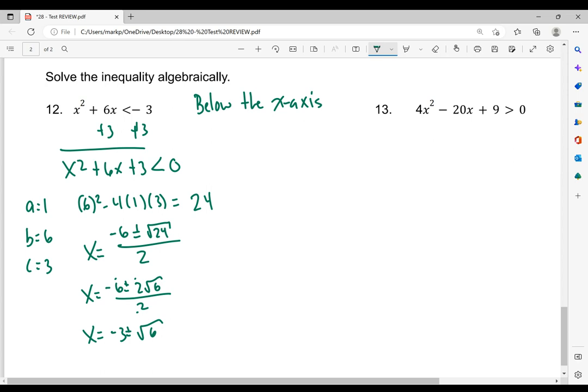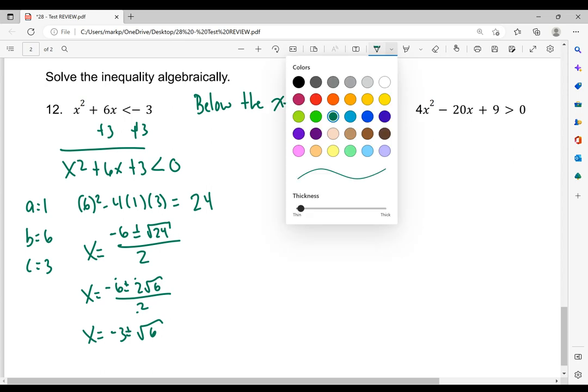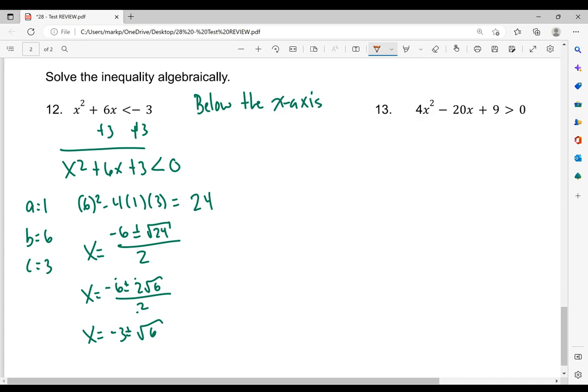Now, the one thing I need to do, though, if you don't know where these numbers are, we're going to convert them to decimals. So I'm just going to type this in the equation. Again, I think you could have typed it in right here if you wanted to verify it, but I simplified it down there. So I'm going to type it in from here. So -3 plus the square root of 6. And I need to get a decimal, so give me 1 sec here.